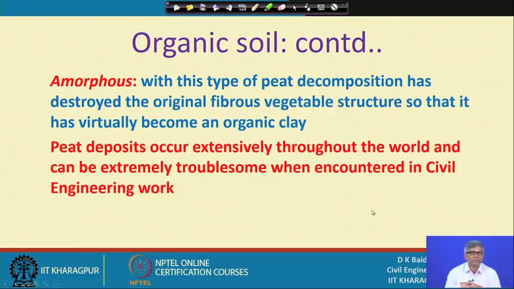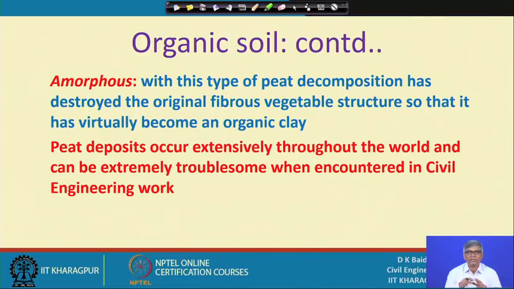And amorphous: in this type of peat, decomposition has destroyed the original fiber. That means complete decomposition took place and it has virtually become an organic clay. Now we are talking about gravel, sand, silt, clay, and how they differ depending upon their size.